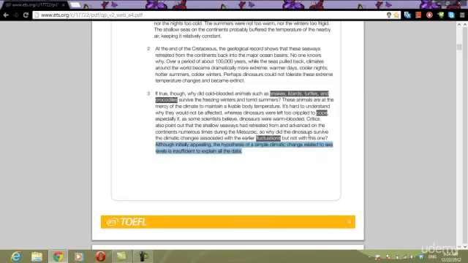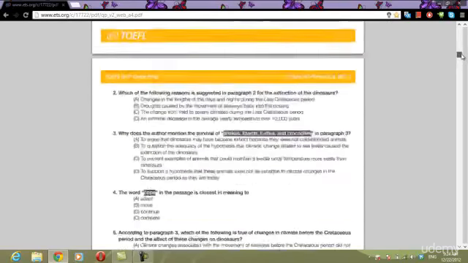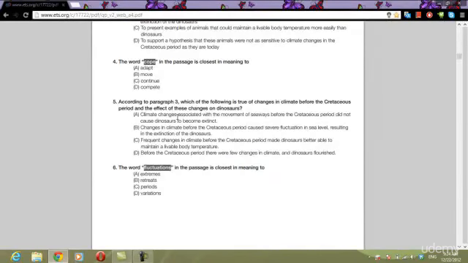Our keyword sentence is a question. If we look at the next one: although initially appealing, the hypothesis of a simple climatic change related to sea levels is insufficient to explain all the data. Insufficient to explain. So this argument of climate change and sea levels is insufficient to explain all the data. So again, that helps us to know that our correct answer choice for number 5 is A. That's not the reason why they became extinct.